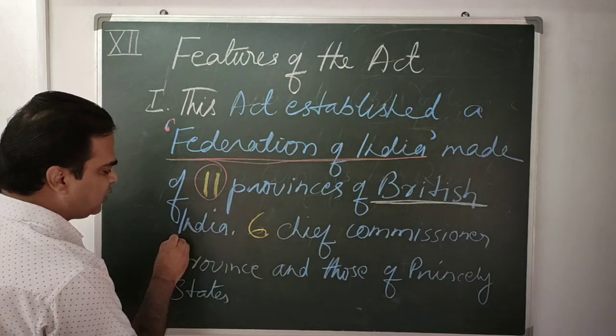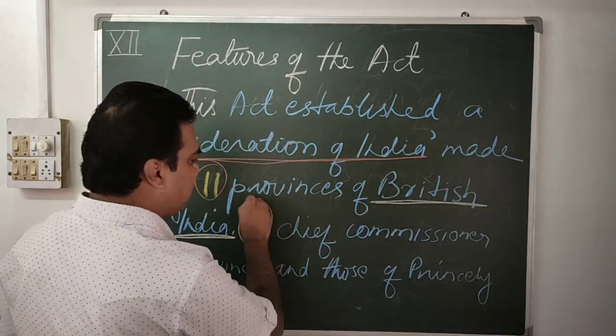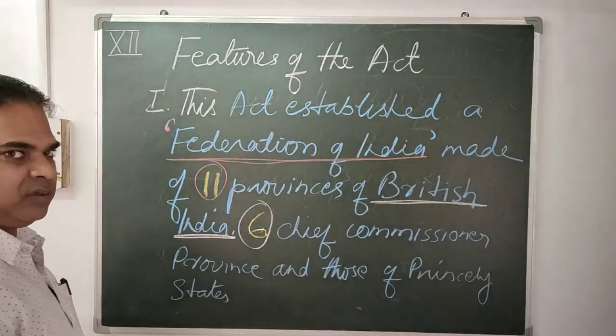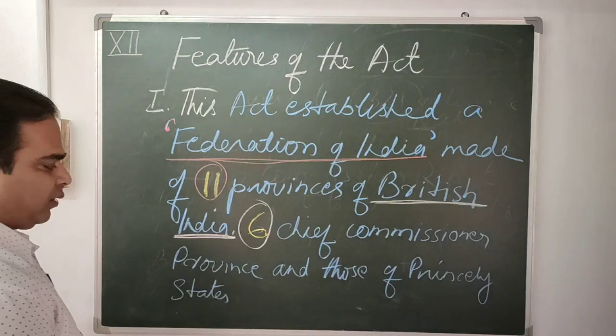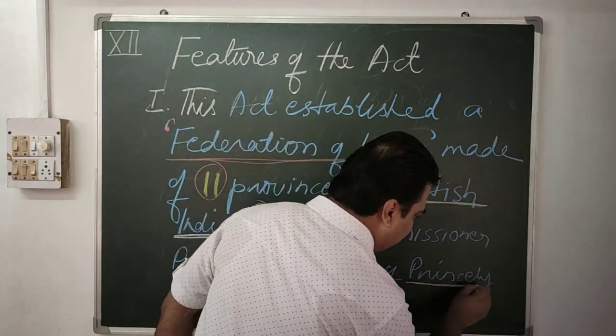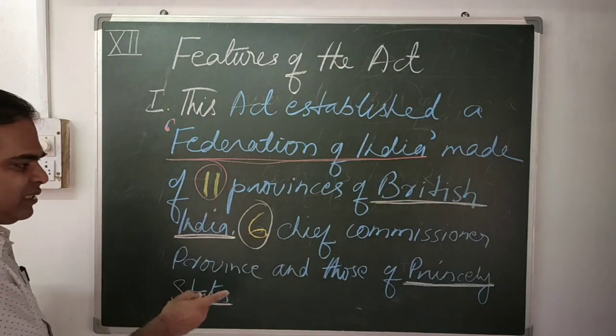Direct rule of the British was in this region, British India. And 6 Chief Commissioner provinces, the provinces controlled by the Commissioner. And the third one is the princely states. Let me tell you what princely states are.